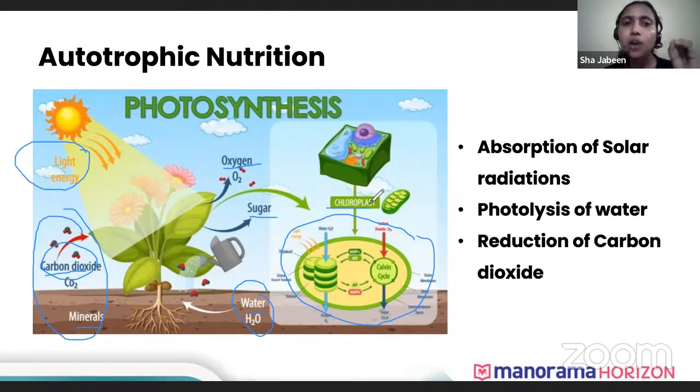Now you can see here, these are the important processes taking place during photosynthesis. You will be asked a question: what are the events of photosynthesis? Please note, there will be such a question, and you have to write 3 events. One is the absorption of solar radiation. Absorption of solar radiation is the first event taking place.